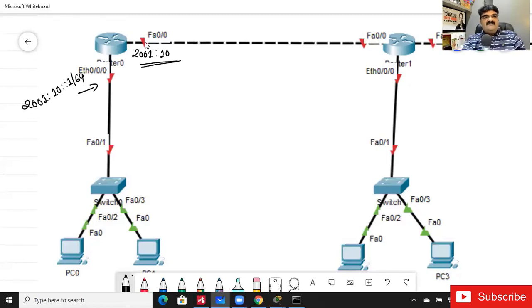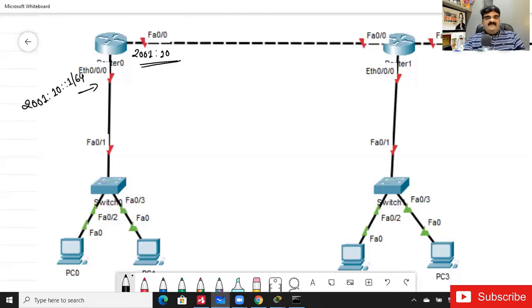Prakash Kumar is saying perhaps yes. Okay. Anyone? Can I assign 2001:10 and then whatever to this particular interface, FastEthernet 0/0? Anyone? Yes or no? The answer is very simple: you can assign or not. Neeraj is saying yes.